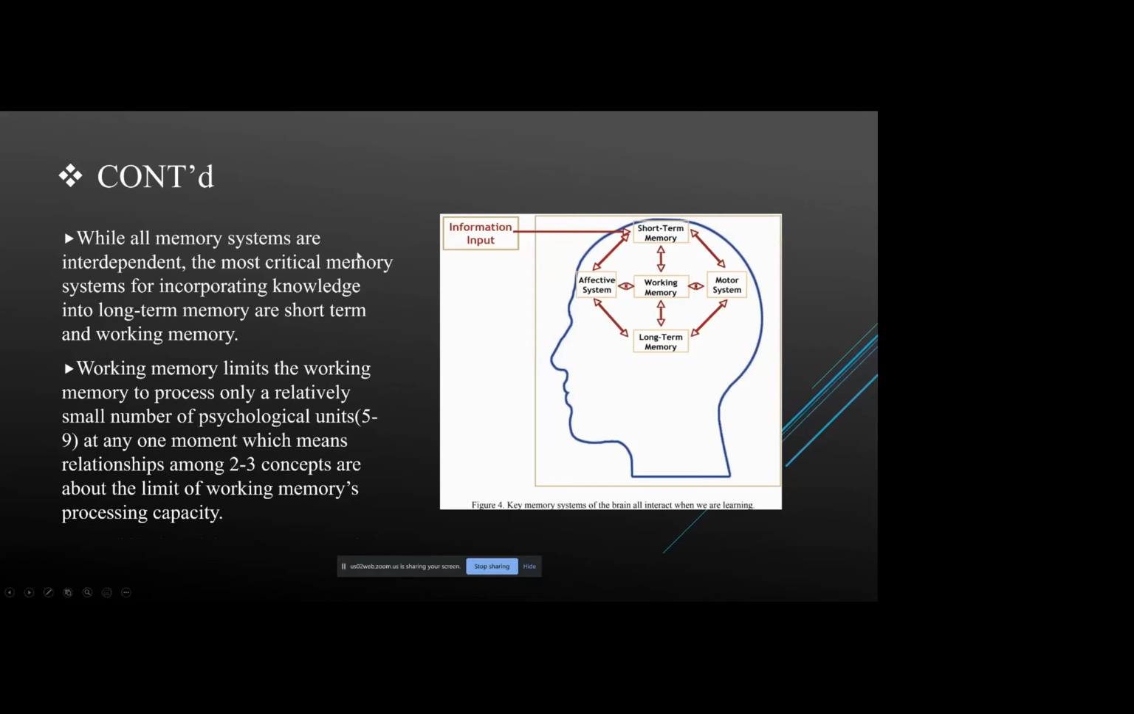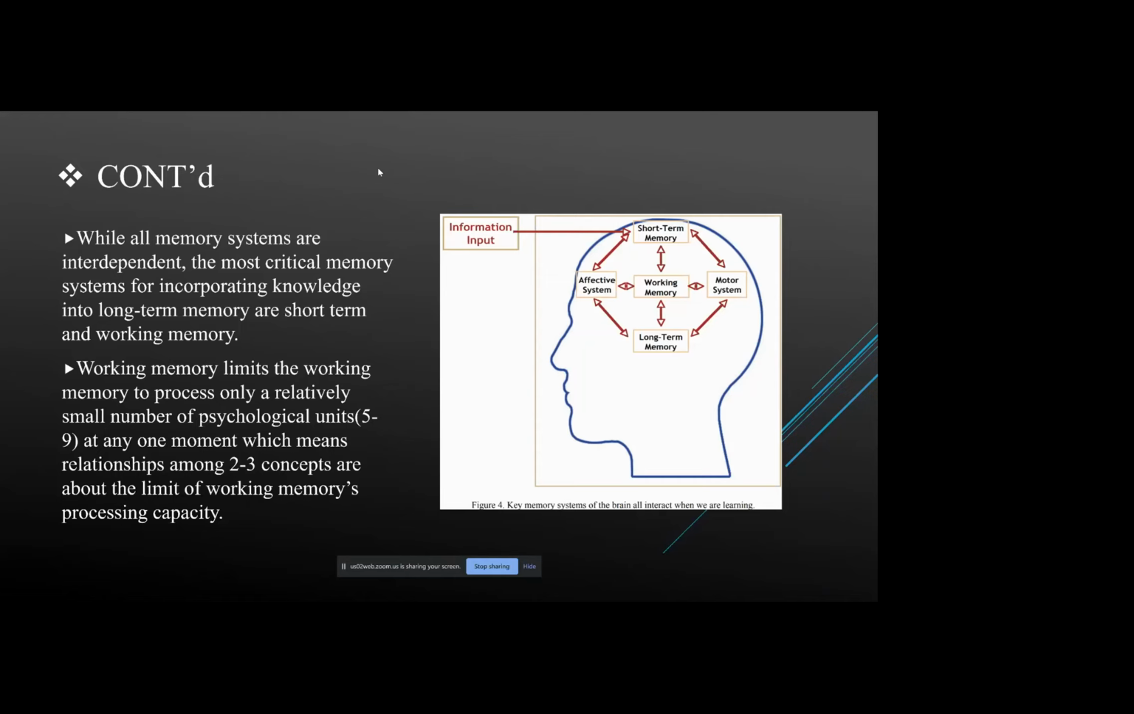Okay. So while all the memory systems are interdependent, the most critical memory systems for incorporating knowledge into long-term memory are short-term memory and working memory. So if you want to remember stuff for the long term, there should be a proper interaction in your brain with the short-term memory and the working memory.